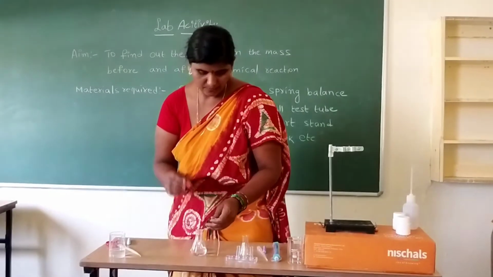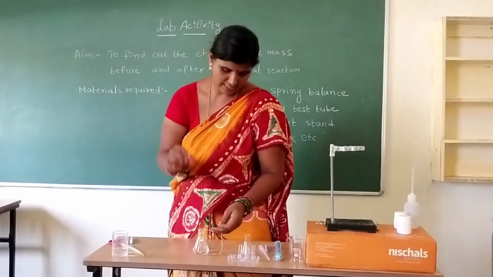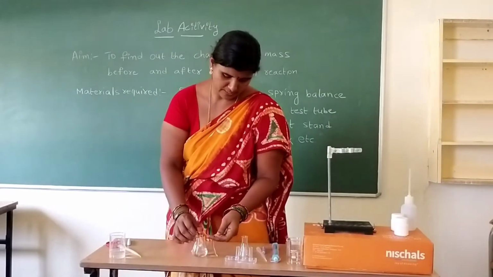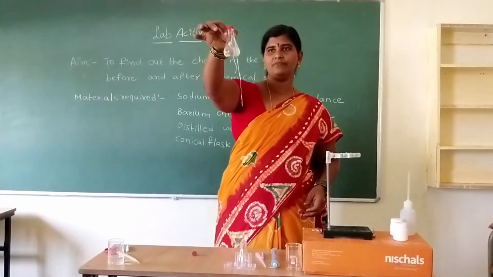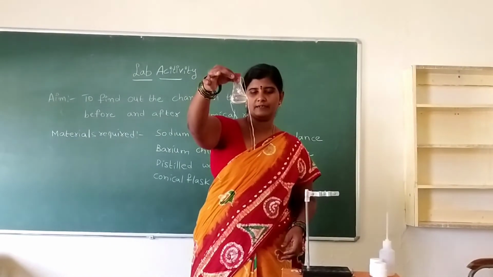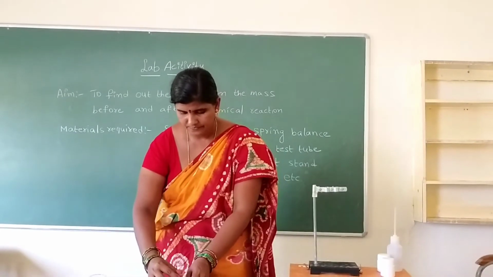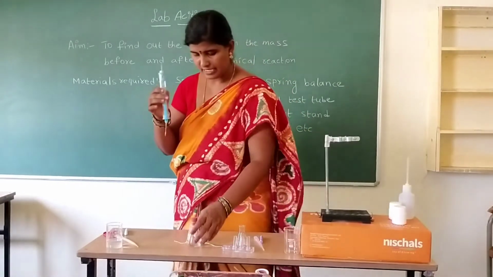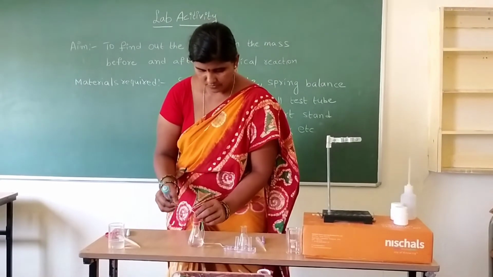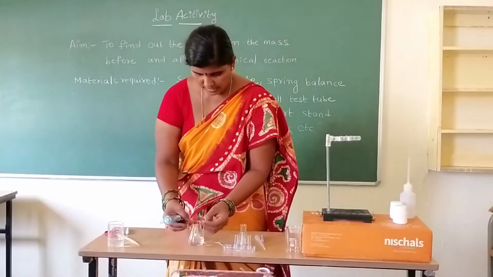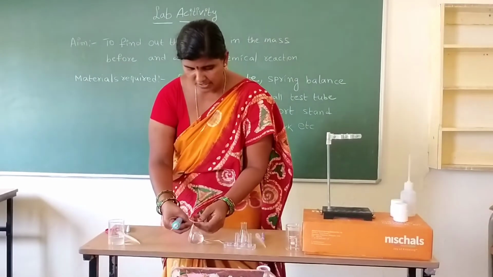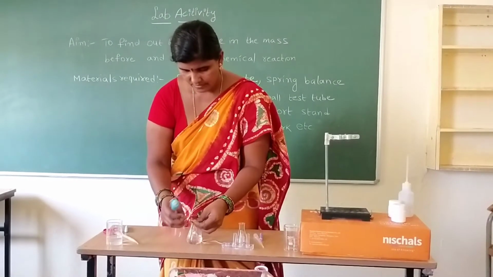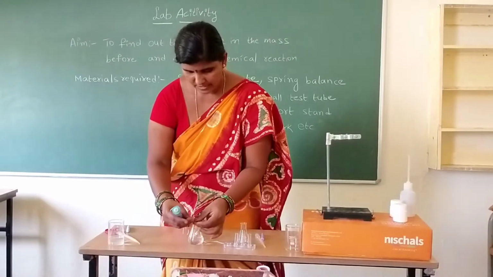Okay. Then keep the rubber cork. What is this? Rubber cork. And press the lid like this. Do you understand? Then weigh by using the spring balance, we can weigh this one. Okay. Carefully we can do the activity, otherwise observe this activity, children.